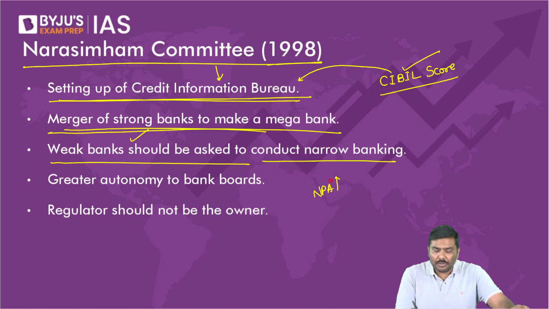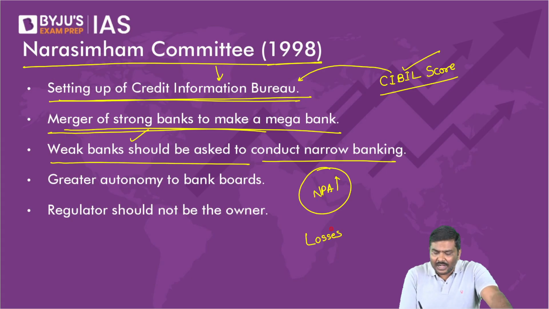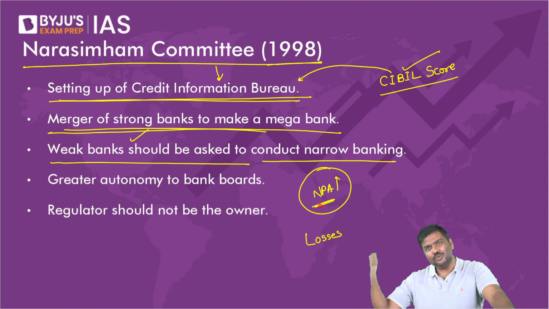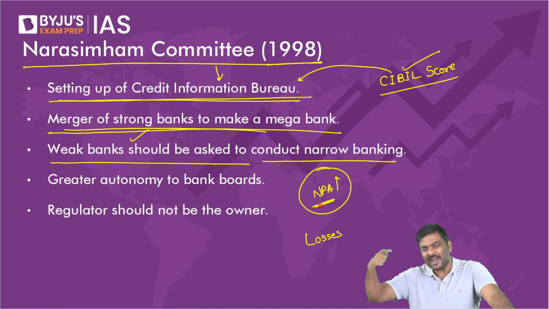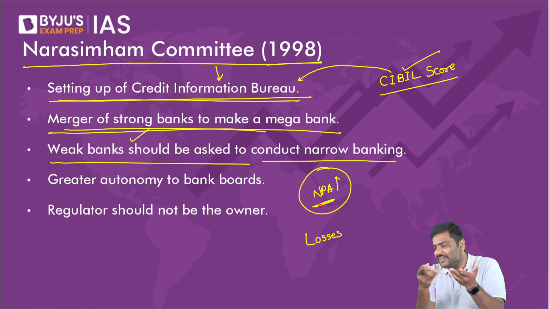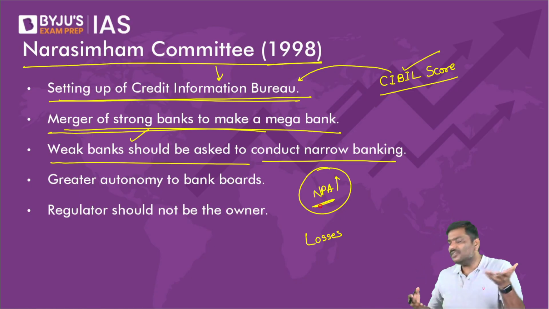Now, if a bank already has incurred a very high amount of losses and also has very high NPAs, should we allow the bank to provide loans in the future? That is in the coming year. Should we keep on allowing this bank to provide loans? Answer is no. Why? The NPAs are very high already. The losses are also very high.